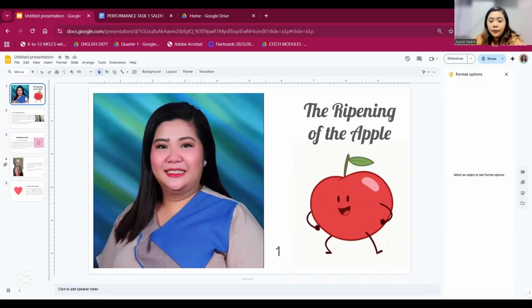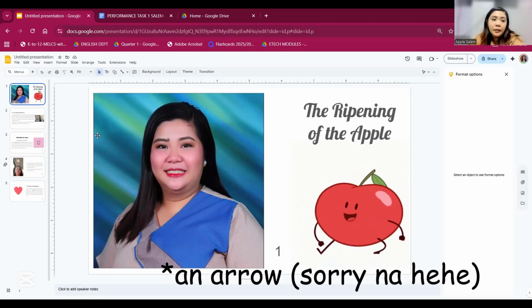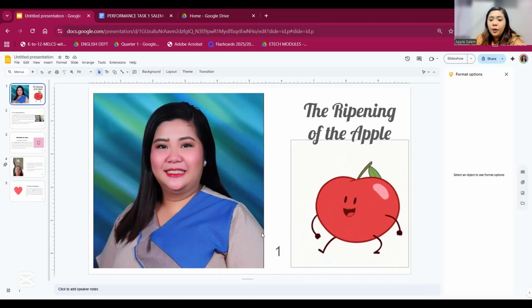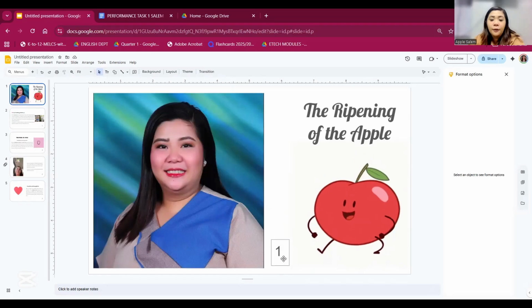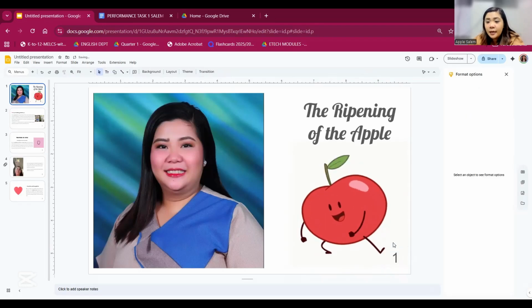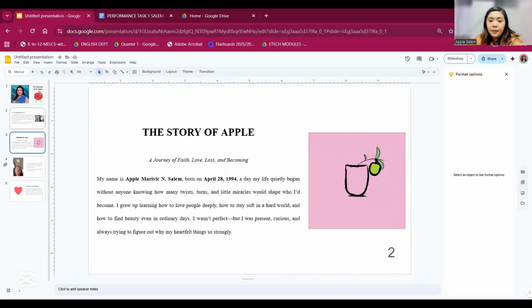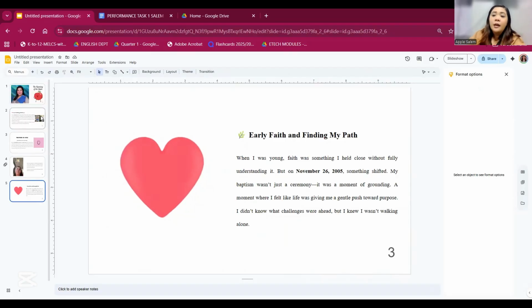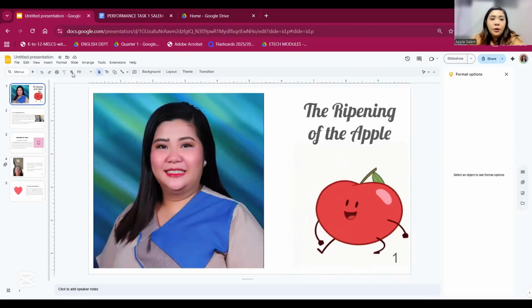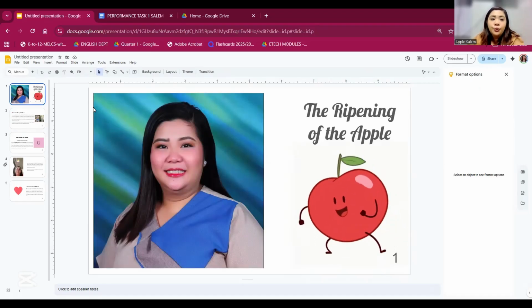Okay, so if you notice here, I have slides that are not in sequence. So let's say this is page 1. Just for the sake of this video, I put page numbers on my slides, but this is not necessary in your slide. You just have to guide me with your hyperlinks. So we have page 1, next is page 4, page 2, page 5, and page 3. So we are now going to use objects to have hyperlinks in our PowerPoint presentation.